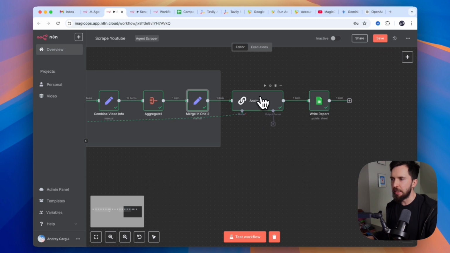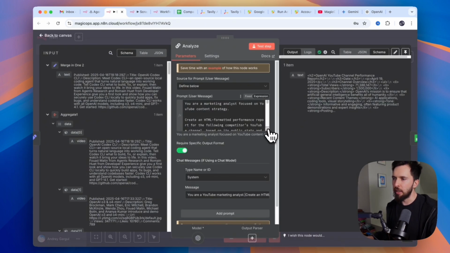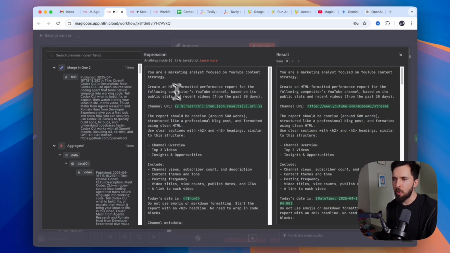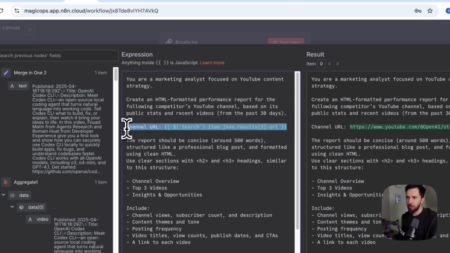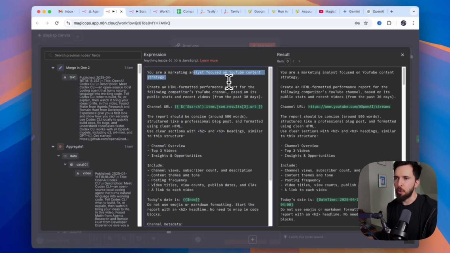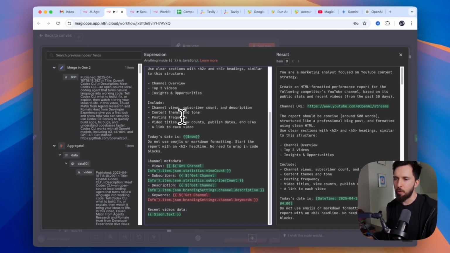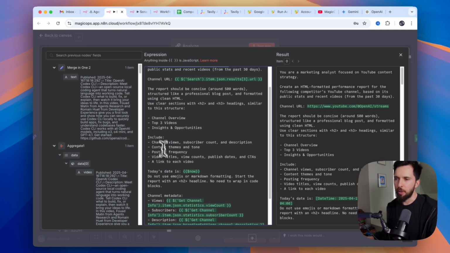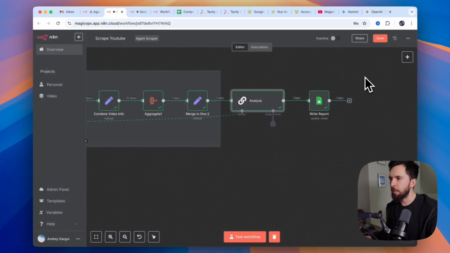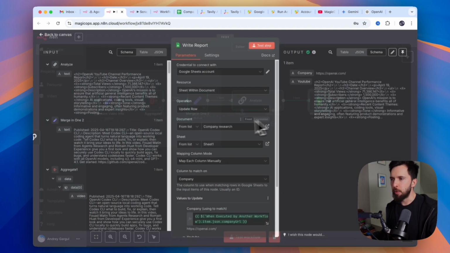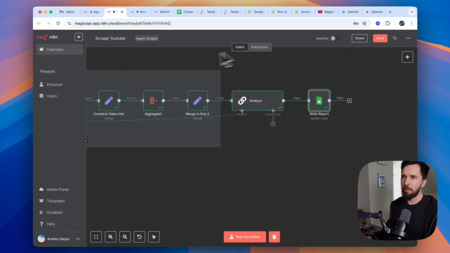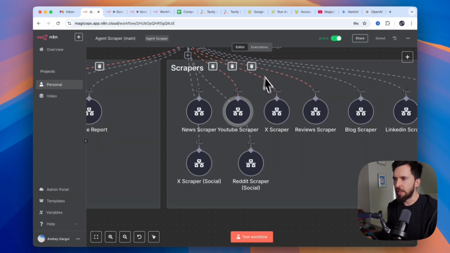And we pass this text to our LLM model, and it has a prompt that basically knows a channel URL, and it tells it that it's a YouTube content strategy analyst, and it needs to write a report and provide it in HTML format. Of course, you can update your prompt the way you need. This is your opportunity to adjust and tweak this workflow for yourself. And once we're done with that, we're just passing it to our spreadsheet and saving it. Let's quickly go to the next one.